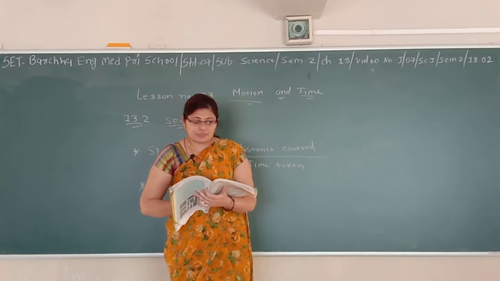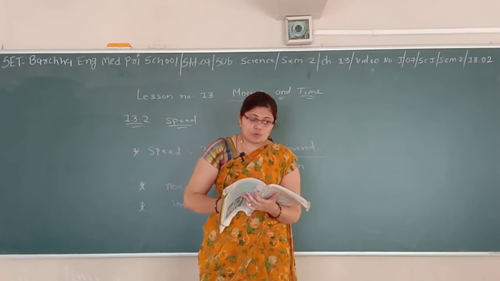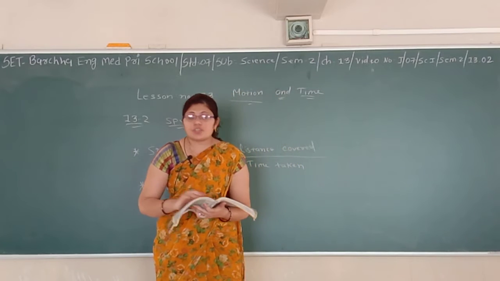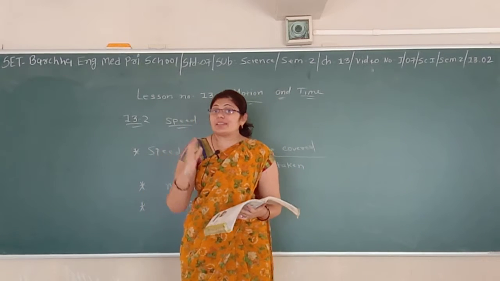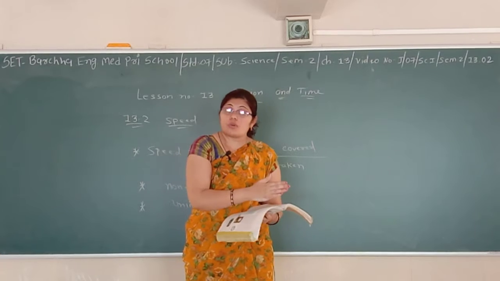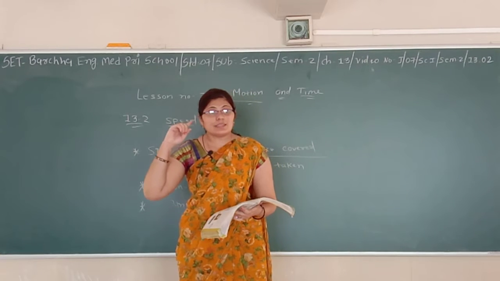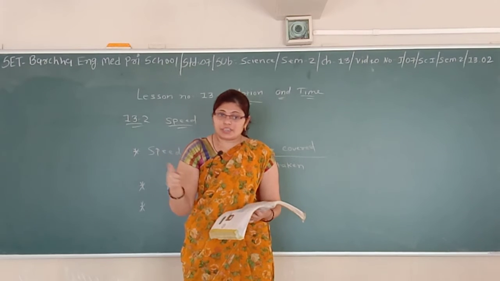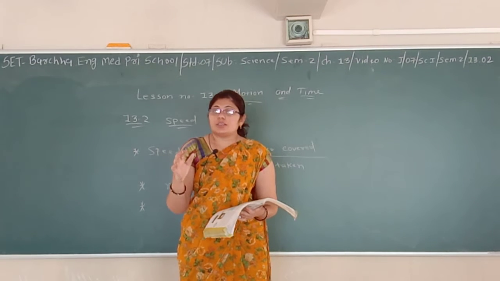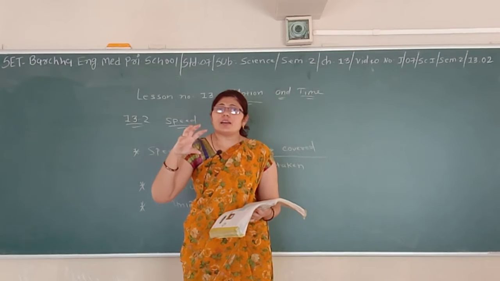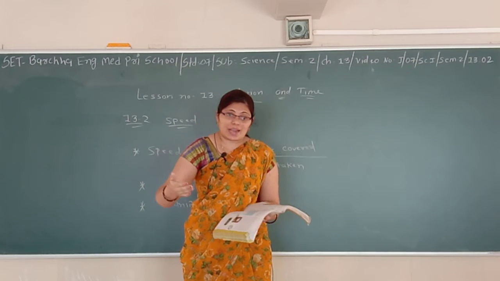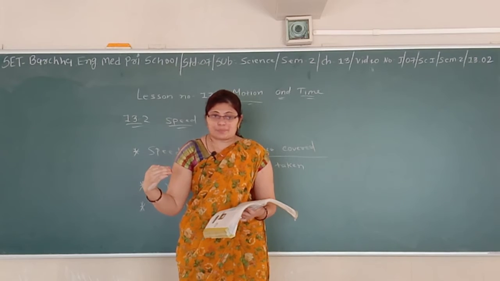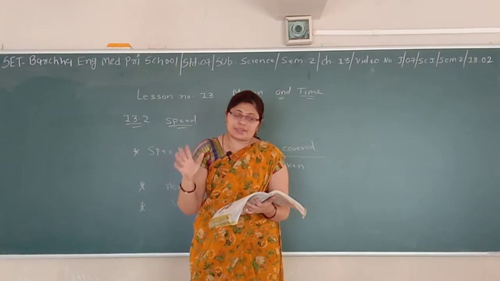The most convenient way to find out which of the two objects is moving faster is to compare the distance moved by them in the unit time. How to compare which one is faster and which one is slower? You need to consider the time. Suppose one car is covering a distance within a period of time and another car is covering the same distance in a shorter time. So this is called speed.